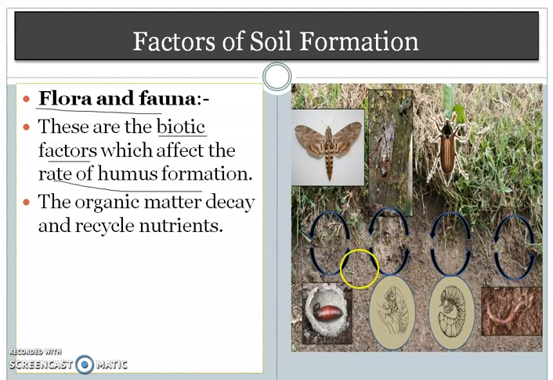This type of creature plays a very important role in recycling nutrients. Plants also help in the disintegration of rocks. You all know that when cracks appear on the rocks, a plant starts growing into them, and the roots of the plants help in the disintegration of rocks.